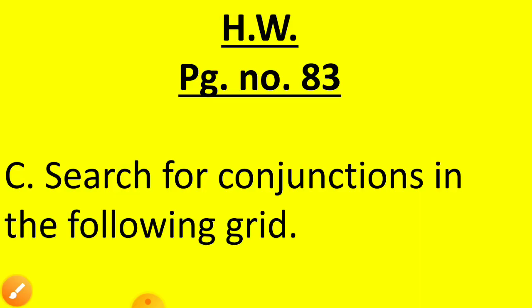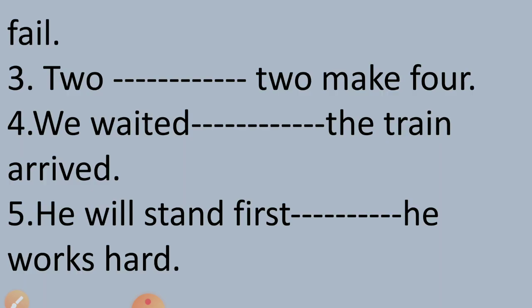Now children, there is one very interesting puzzle given on page number 83. So that is our C question. So this is your homework. You have to search for conjunctions in the grid given on your page number 83. And in your B activity, you have to complete this activity from 6 to 10 on your own. Fine? Easy to do? Very good.